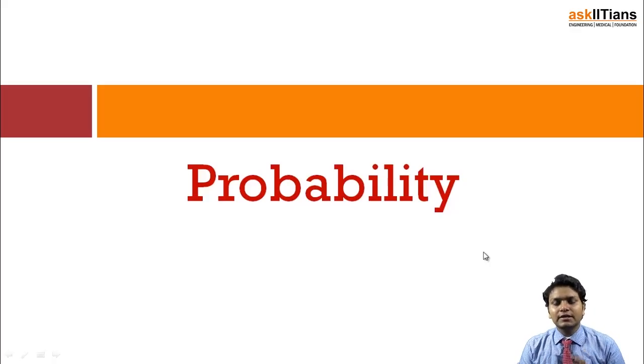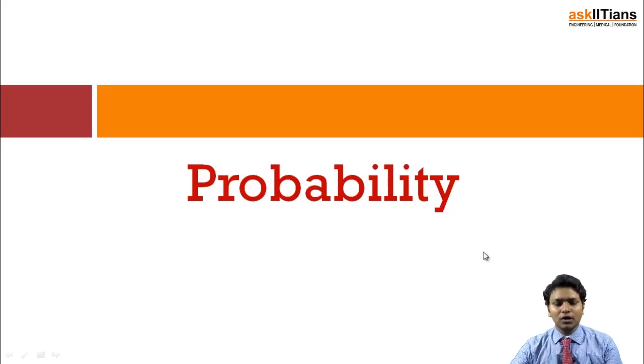So how do we deal with that? We deal with chances. What are the chances of doing thing X and what are the chances of doing thing Y? So how do we be sure that whatever we are doing is accurate, is most optimized for us? That we will learn in the chapter of probability. So in this chapter, for the very start we will learn some basic concepts, and after we have learned them, we will apply them to the most basic theorems and applications of those. So let's start with the chapter.